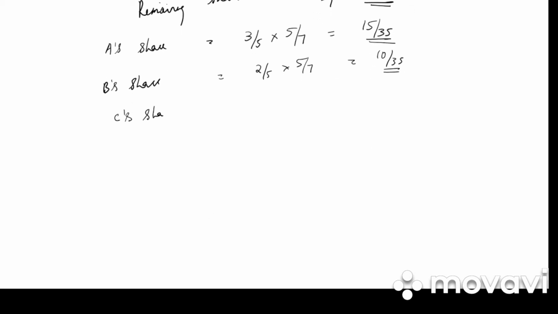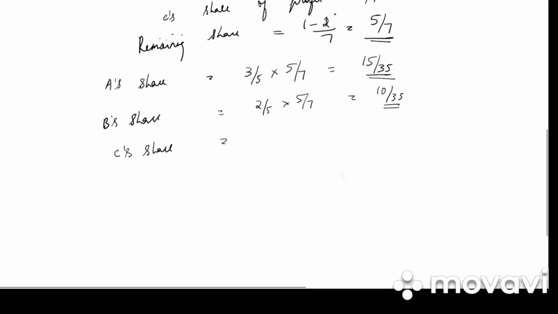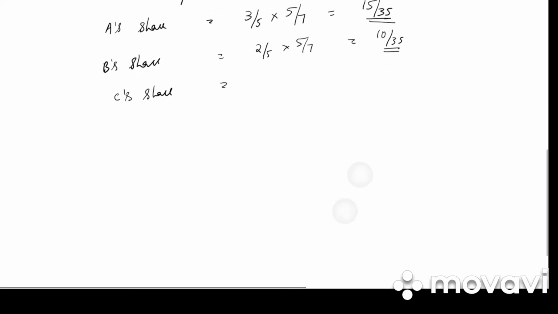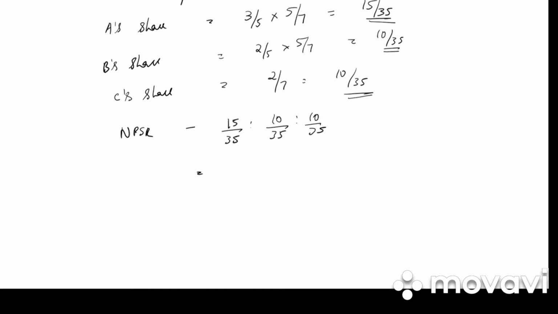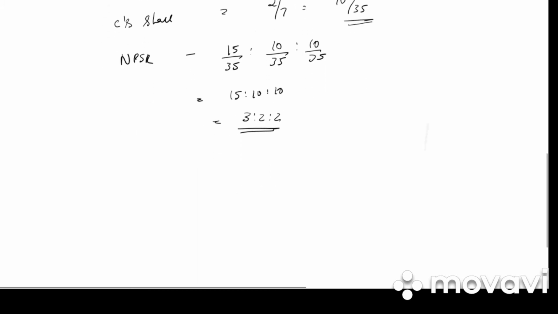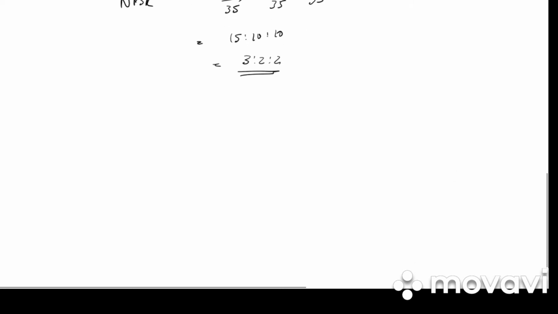And what is C's share? It is 2/7. So LCM will be 35. 10/35. So new profit sharing ratio is 15/35 is to 10/35 is to 10/35. That is 15 is to 10 is to 10, or 3 is to 2 is to 2. We have found out the new ratio.